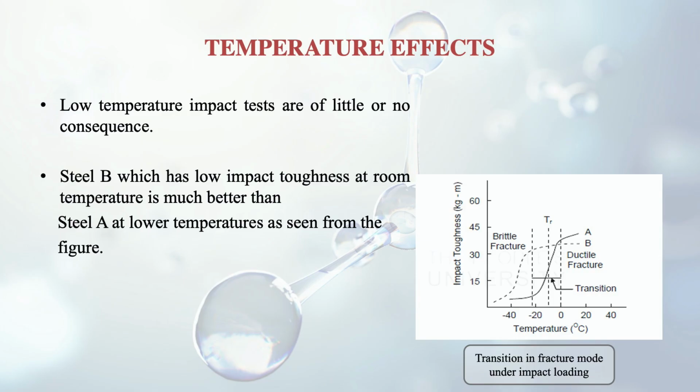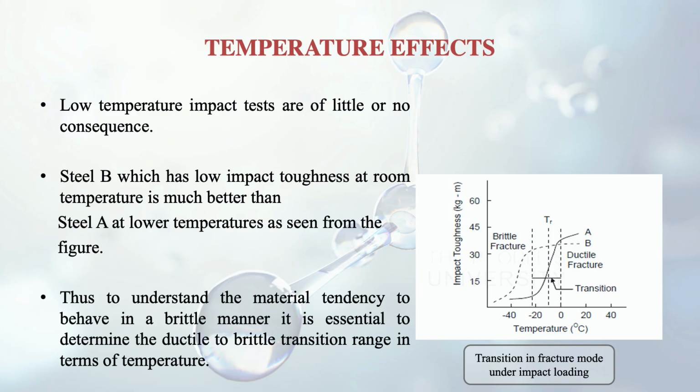But when we go in the range of 0 to minus 20 degrees, then steel B is very much better because there is no sharp decline from ductile to brittle material. So the room temperature impact test doesn't give us too much of results. Thus, to understand the material tendency to behave in a brittle manner, it is essential to determine the ductile to brittle transition range in terms of temperature.